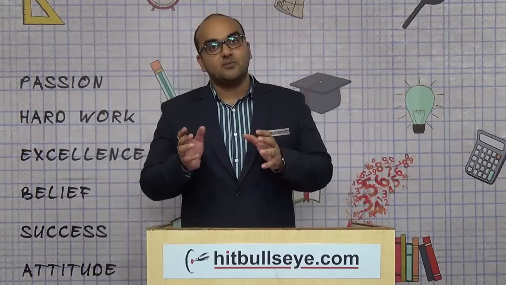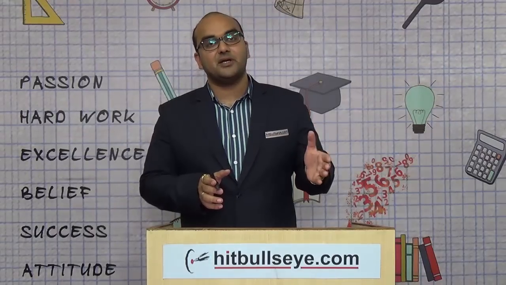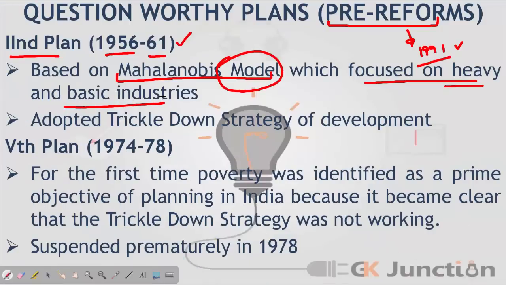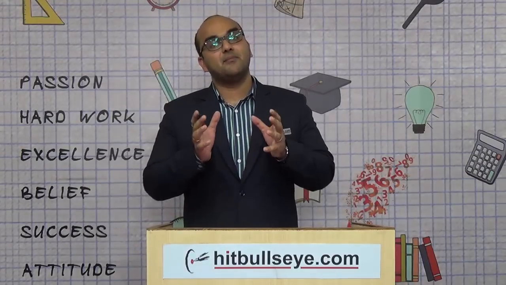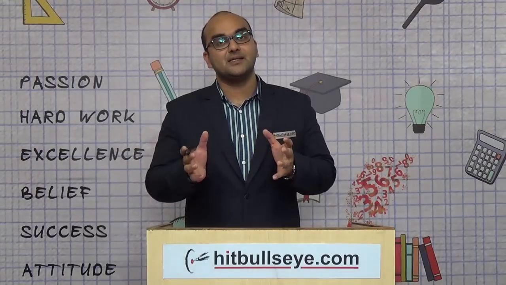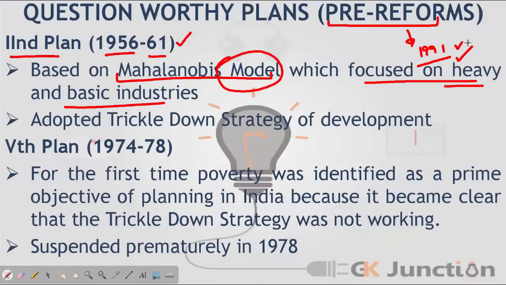So Mahalanobis suggested that rather than targeting poverty at this point in time, wherein most of the country would be the beneficiaries, it would be wise to focus right now on heavy and basic industries like textile, steel, etc., paper as well, so that when these industries develop, the demand for the products produced by these farmers increases, and naturally the income of these farmers also increases. So it adopted a trickle-down strategy of development.